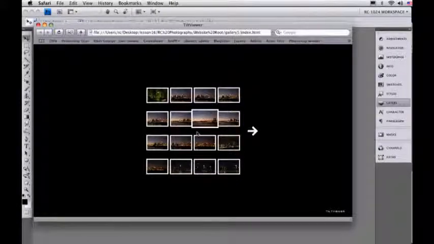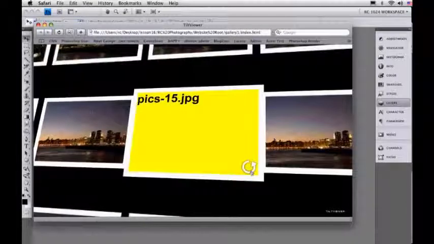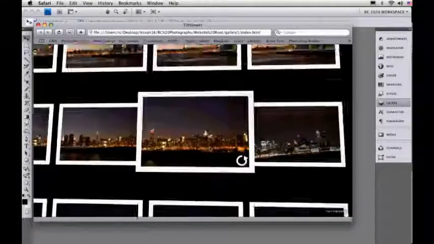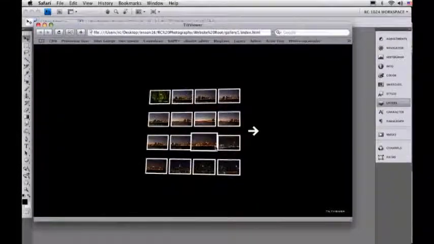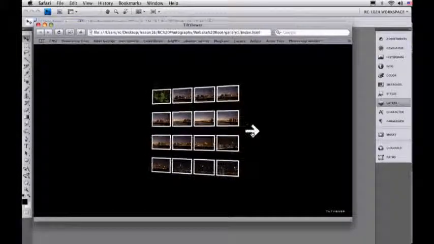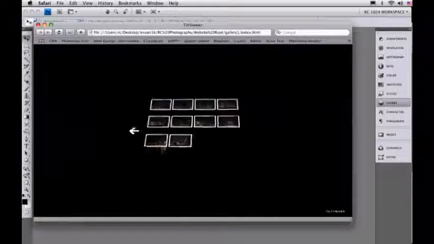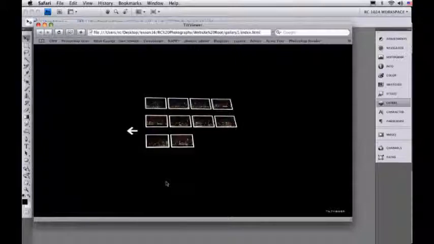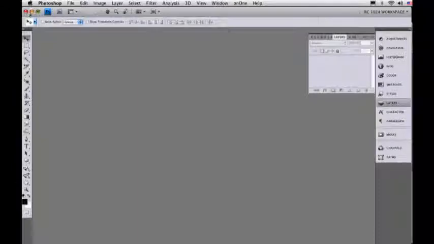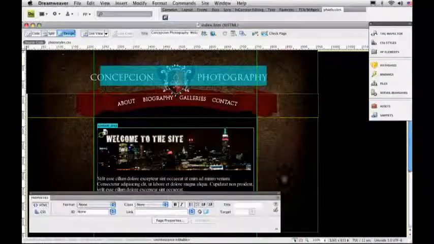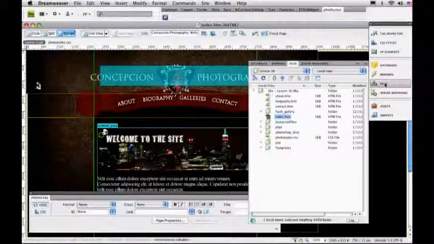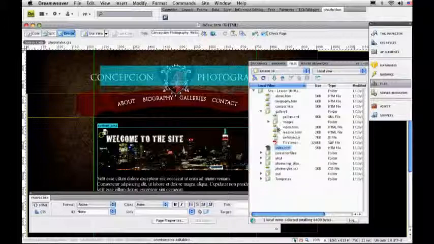Guess what? Let's close this. Thank you very much, Photoshop. I've done no code. Come back to this page. I'm going to go back to my file section, and inside my file section, I'll refresh, and I'll take a look at Gallery 1. There's my index.html. I'm going to double click and open this. There's no code. Don't worry about it. Just go to your assets and drag out your template. Go to your body, change that so that the body goes to the content area, so that the head goes to the head area. Click OK. And we've applied this to the template. I'm going to click on File, Save.